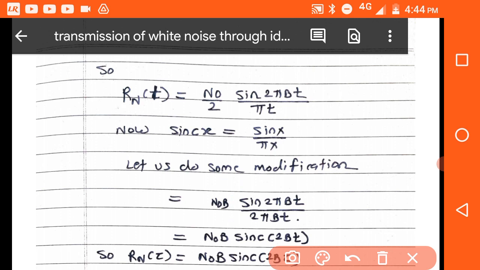So I feel here x is there only, sin x by x, yes.